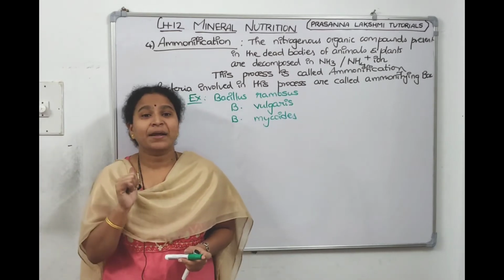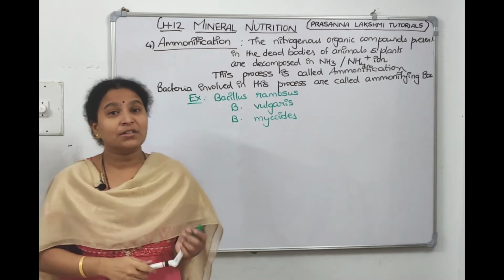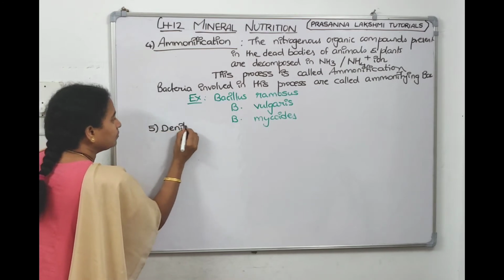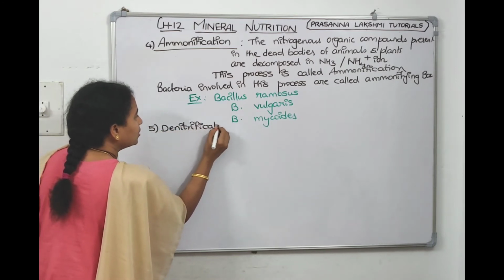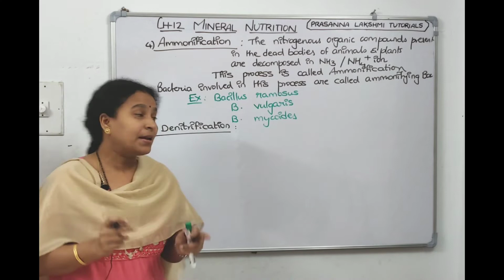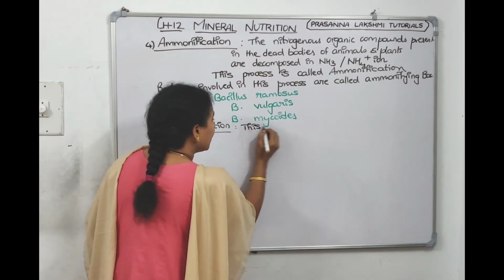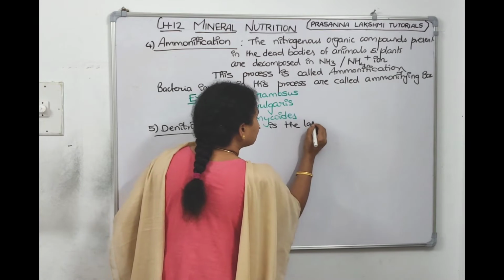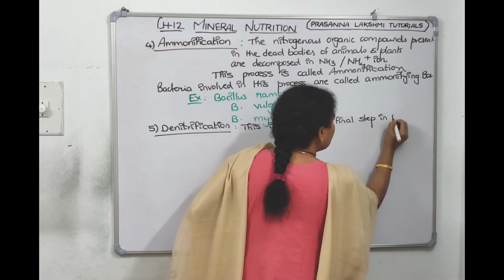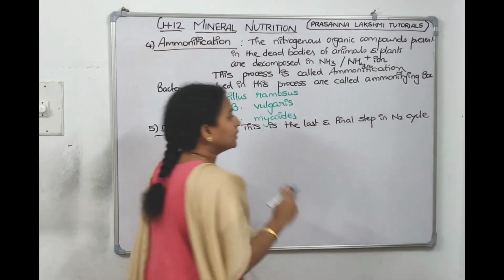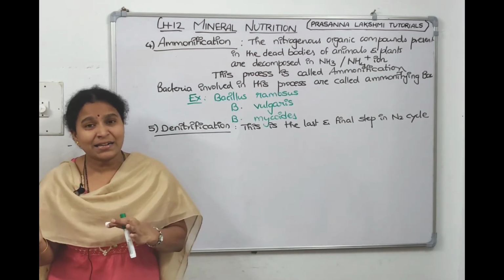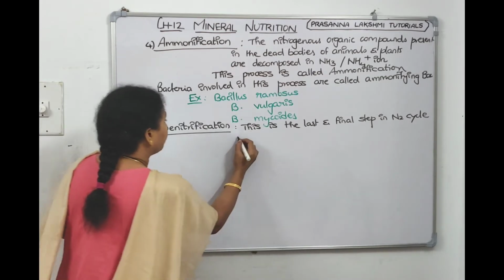What is the last and final step of the nitrogen cycle? Denitrification. Right, children, what is denitrification? Just now I told you it's the last and final step in the nitrogen cycle, where the soil nitrate gets converted to atmospheric nitrogen.